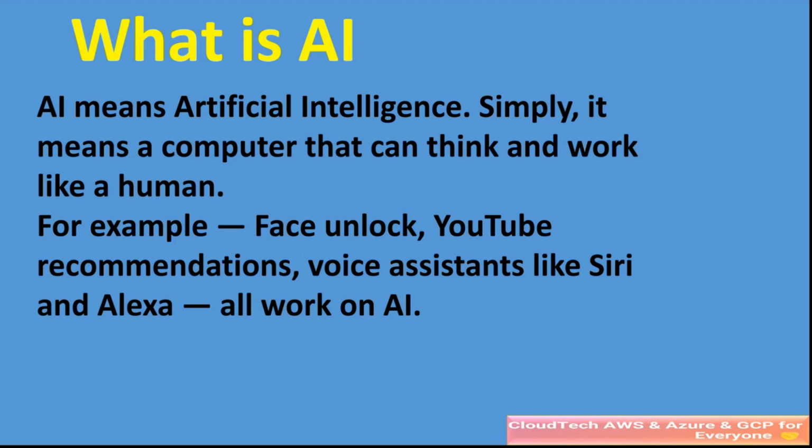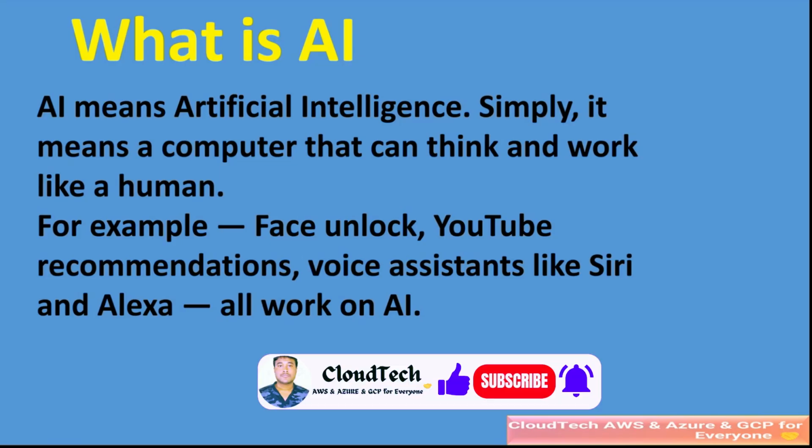So AI is basically artificial intelligence. That means, simply, it's a computer. What a human can think, this computer can also think and do very perfectly. For example, we are using Alexa nowadays, right? That is also done by AI. ChatGPT we are using, right? That is also a kind of AI, and many more. Claude and Flowise, many more we are using, right? All are AI. If you are using an Apple phone, then Siri is one AI. Okay, guys.